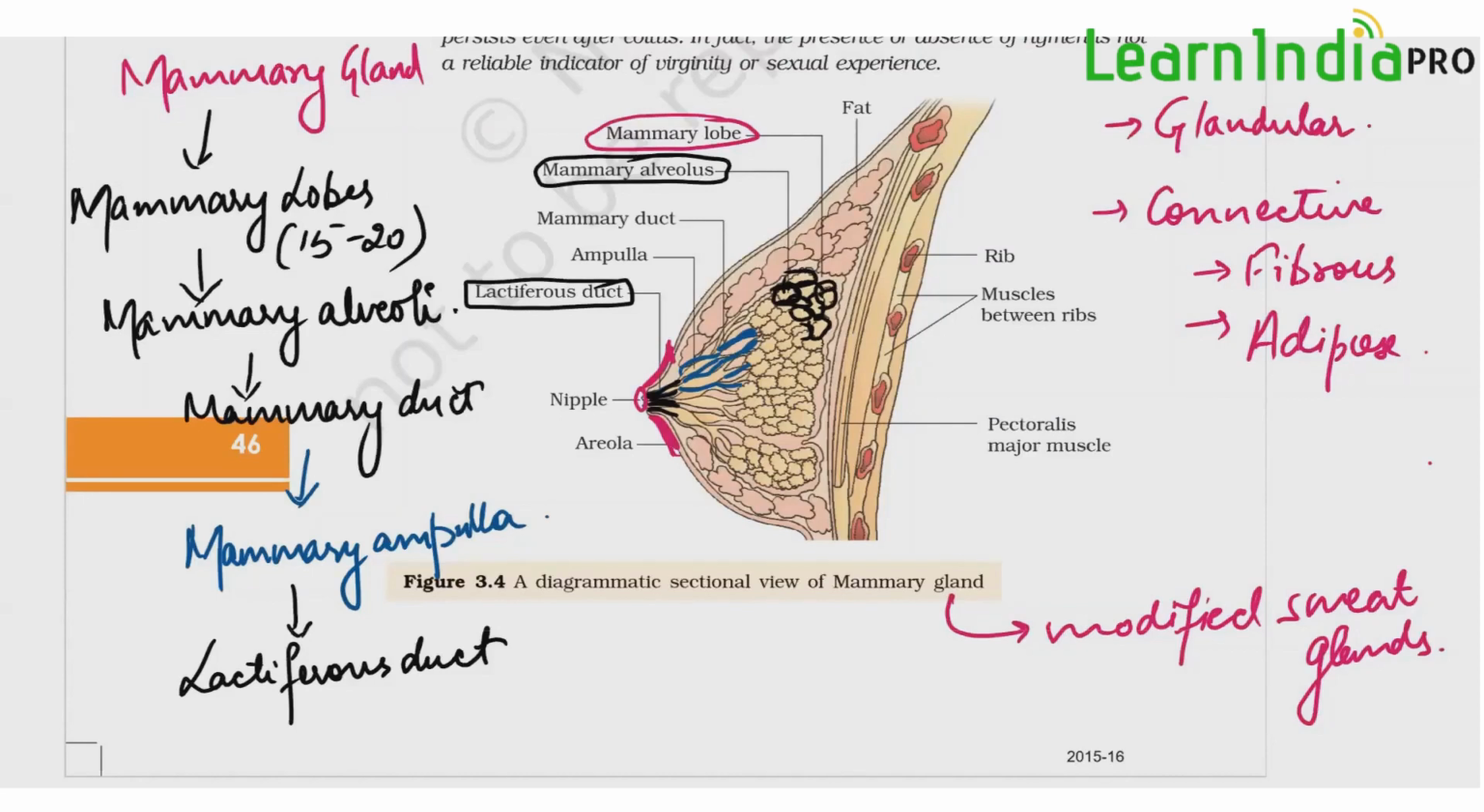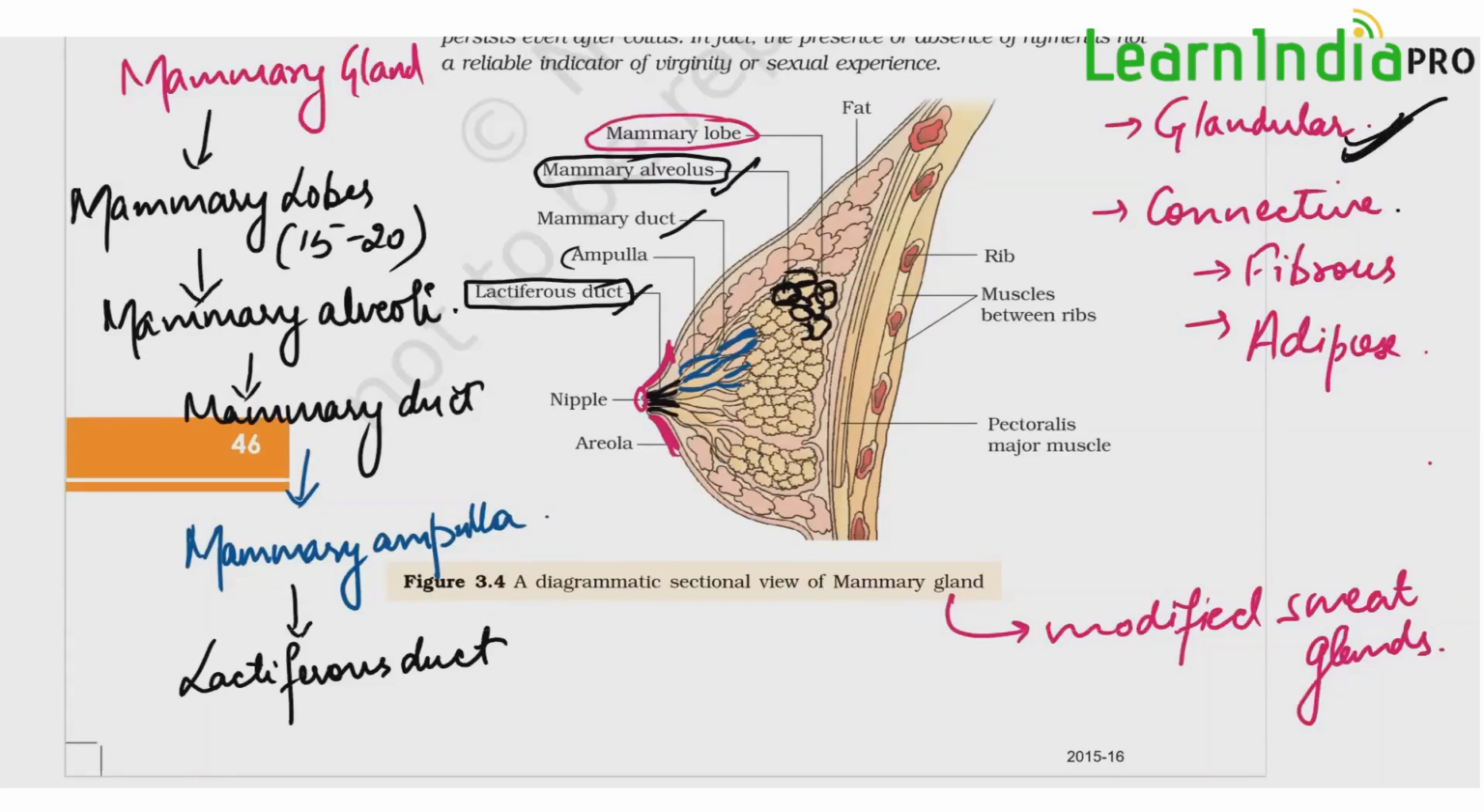So this is the complete chart: the breast is formed of several mammary lobes where the milk is synthesized or secreted, which are formed of several mammary alveoli. The mammary alveoli produce the milk and release it into the mammary duct, which later gives it to the widened ampulla where the milk is stored for some time, and then it transfers the milk to the lactiferous duct, which helps in its expulsion through the nipple.